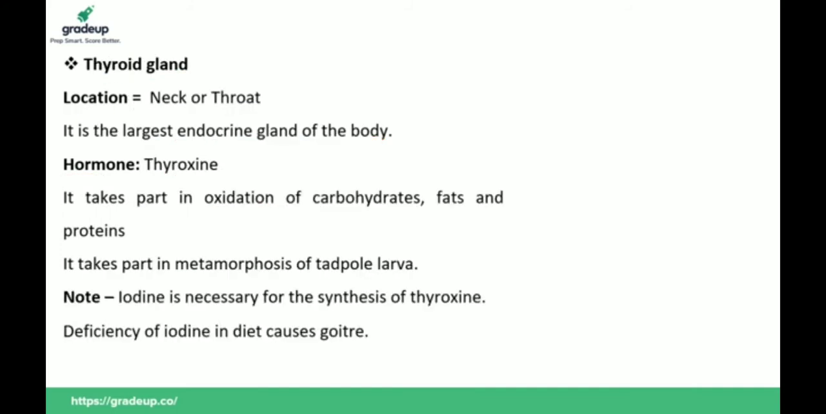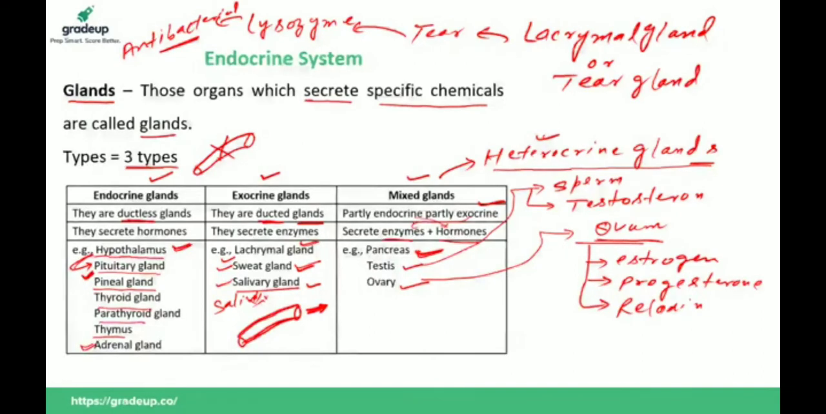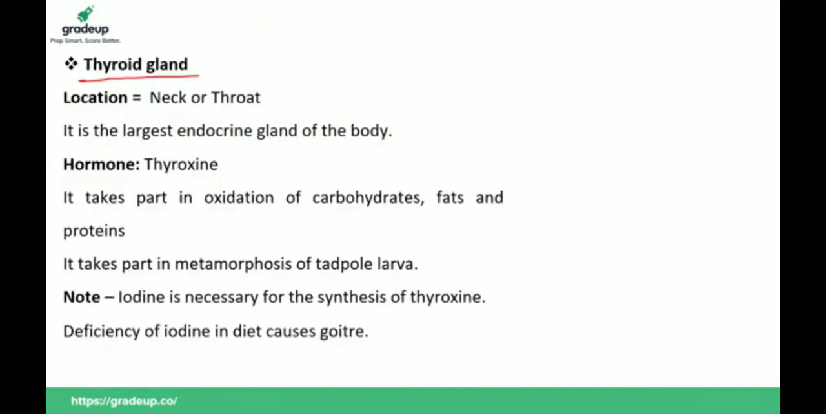Now come to the next one, the thyroid gland. The first three glands, hypothalamus, pituitary and pineal, are all located in the brain. Now we have the fourth gland, the thyroid gland. It is found in the neck or throat, and it is the largest endocrine gland of the body. Suppose the question is, which one is the largest endocrine gland of the body? Your answer should be the thyroid gland.